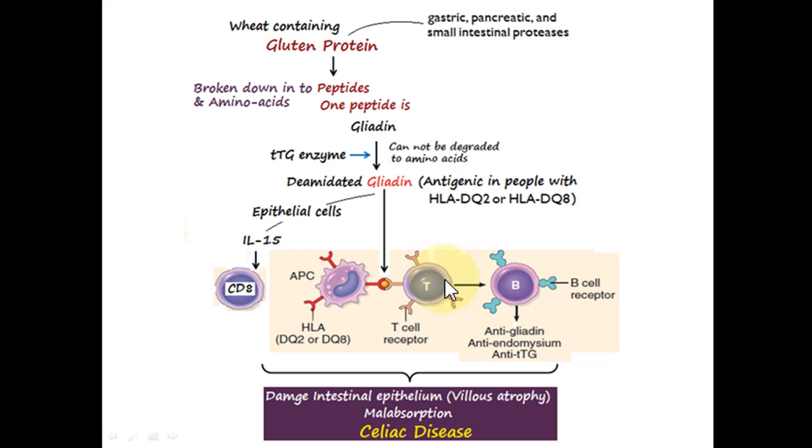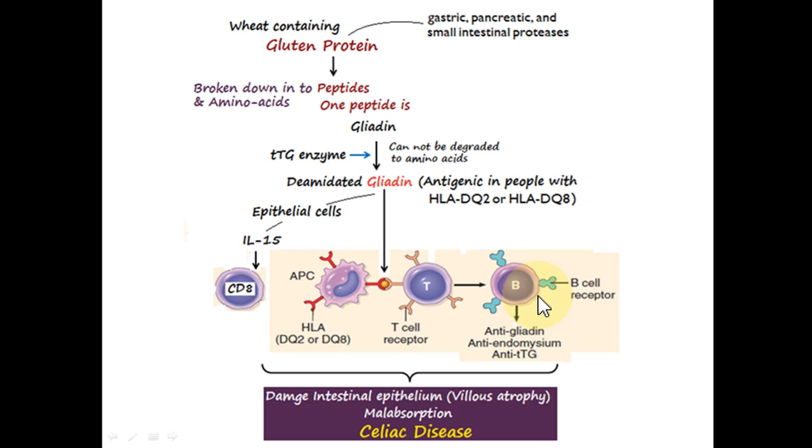Additionally, these cytokines also stimulate the B cells. The B lymphocytes that are stimulated and activated will be transformed into plasma cells, and we know that the plasma cell will secrete antibodies.